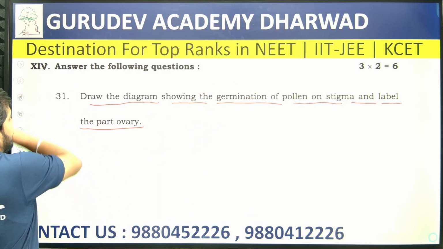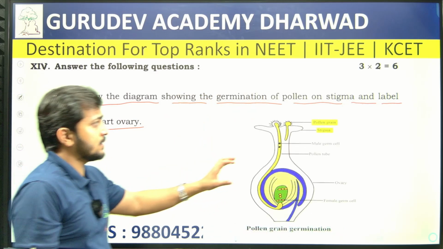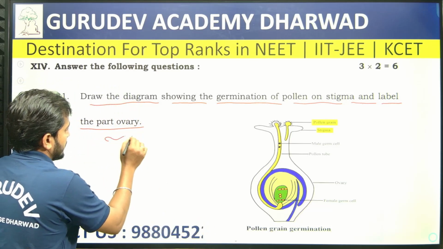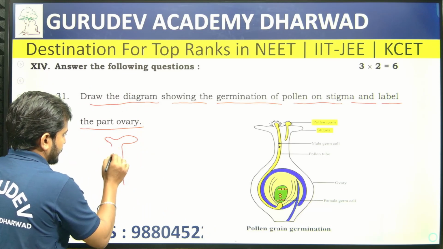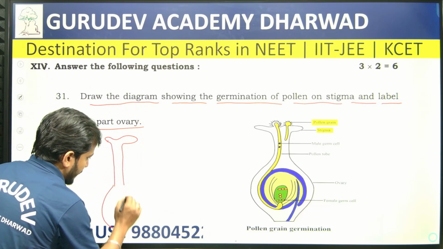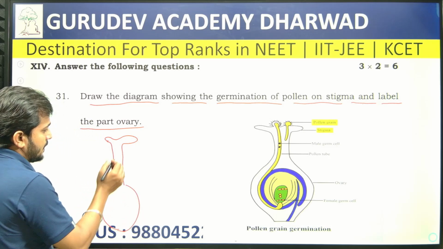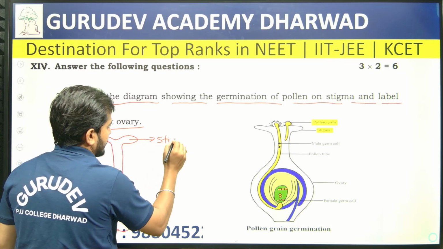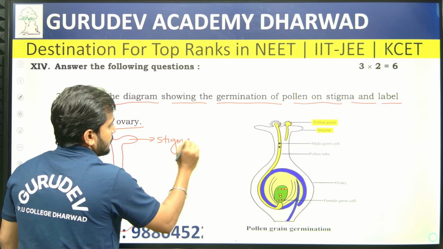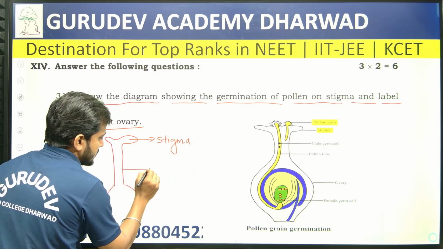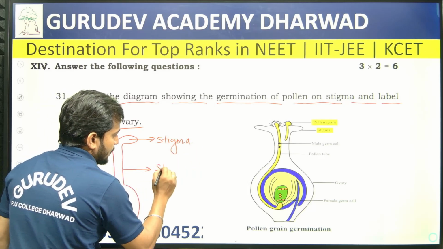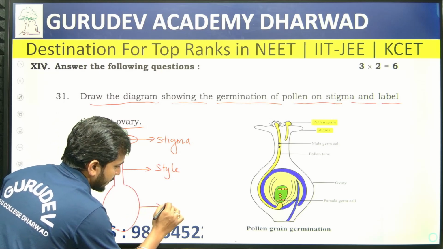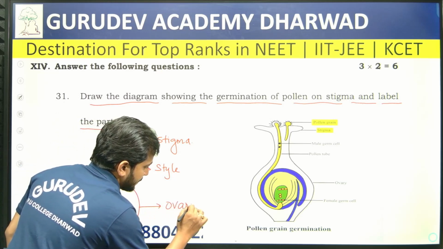So drawing the diagram is easier here. This is the diagram you are going to find. Easily you can draw the stigmatic surface like this, and then the ovary. This part we are going to call the stigma. Then this long slender structure, I am going to call the style, and below the style we find the ovary.